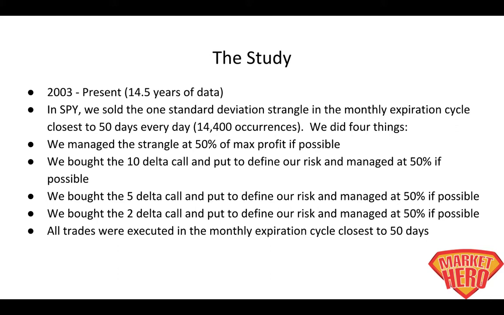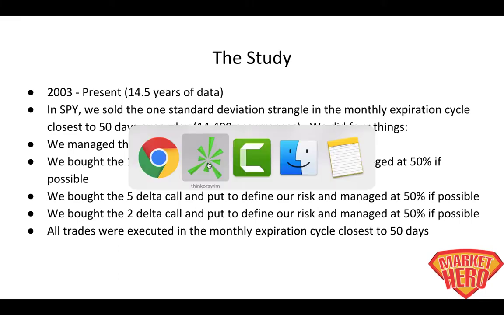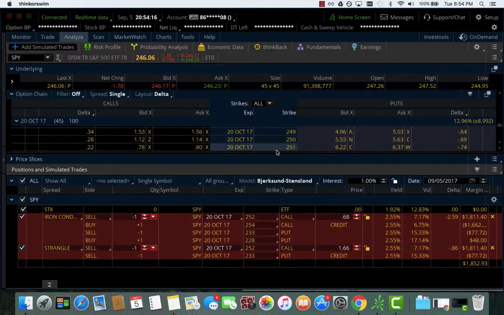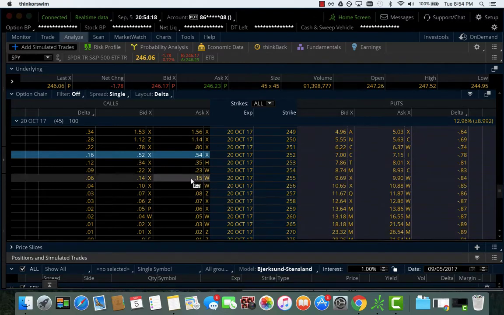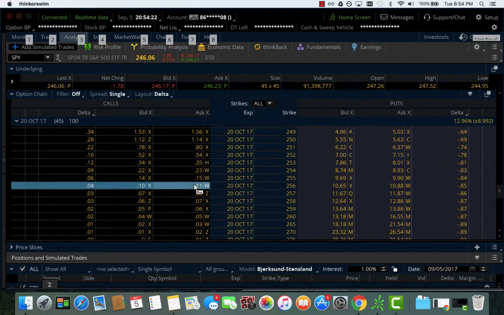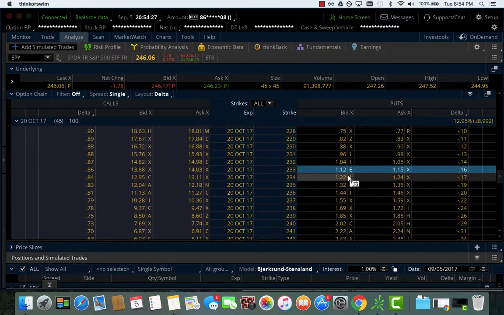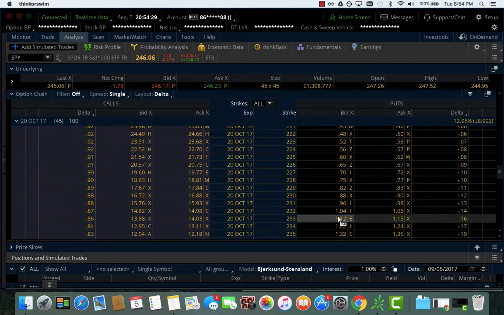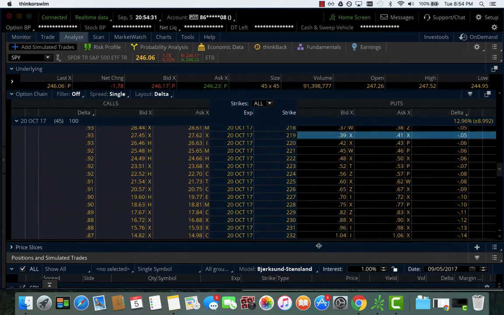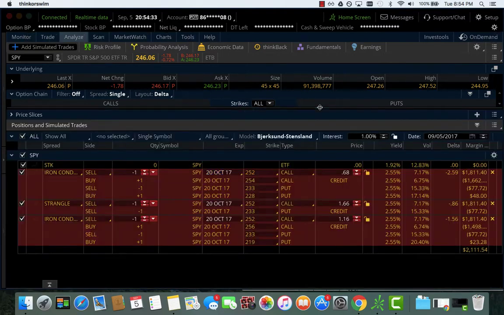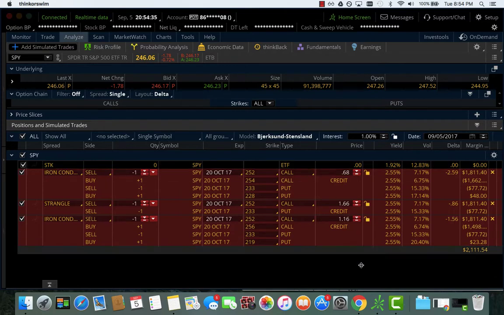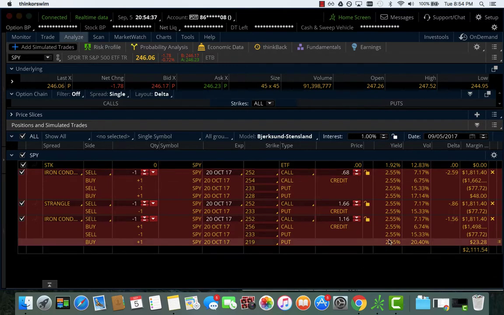So the next thing we did was we bought the 5 delta call and put to also define our risk. The difference here being, let's find out. So we're selling the 16 delta call, we're buying the 5 delta call, we're selling the 16 delta put, we're buying the 5 delta put. I know that happened kind of behind the scenes, but let's take a look. So that's this one down here.